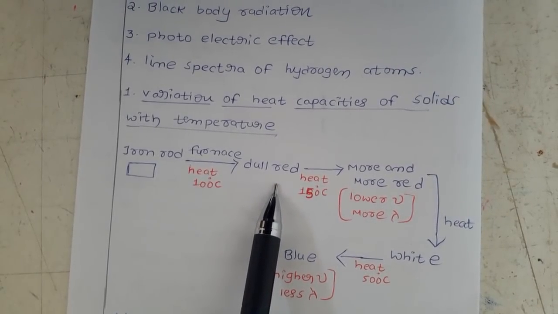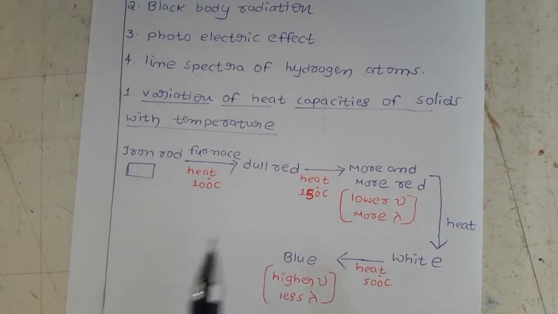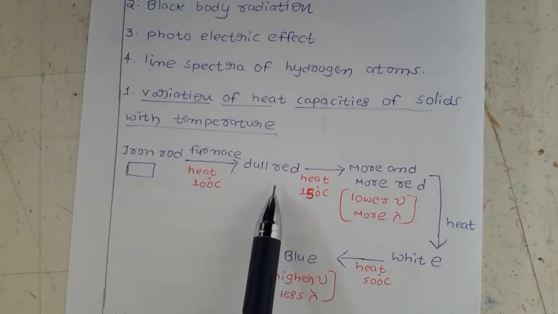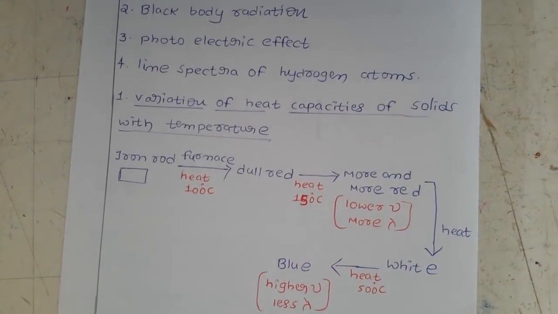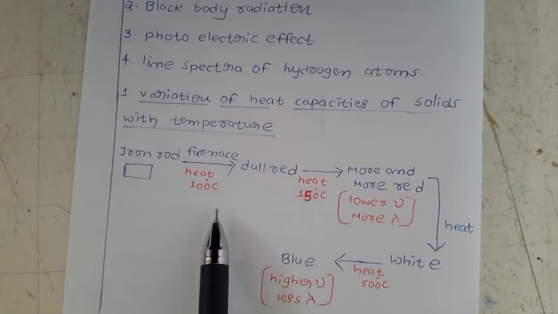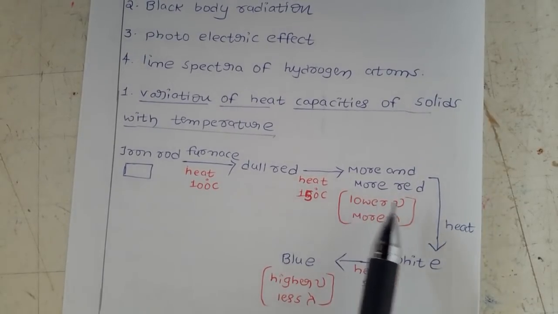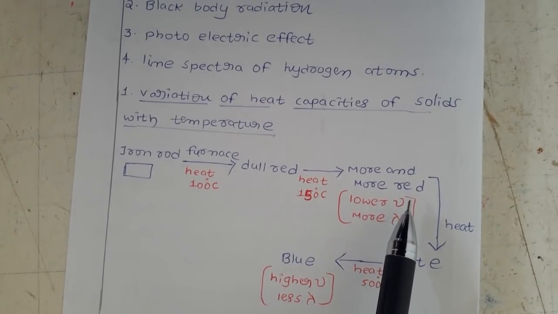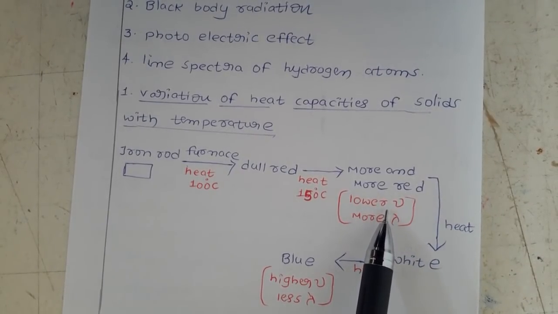Generally you can observe this in our daily life also. If you heat, what happens? Slowly you can see the red color on the iron rod. Next, again you are going to increase the temperature from 100 to 150. So what happened here? More and more red color you can see. So here red color means lower frequency and more wavelength.